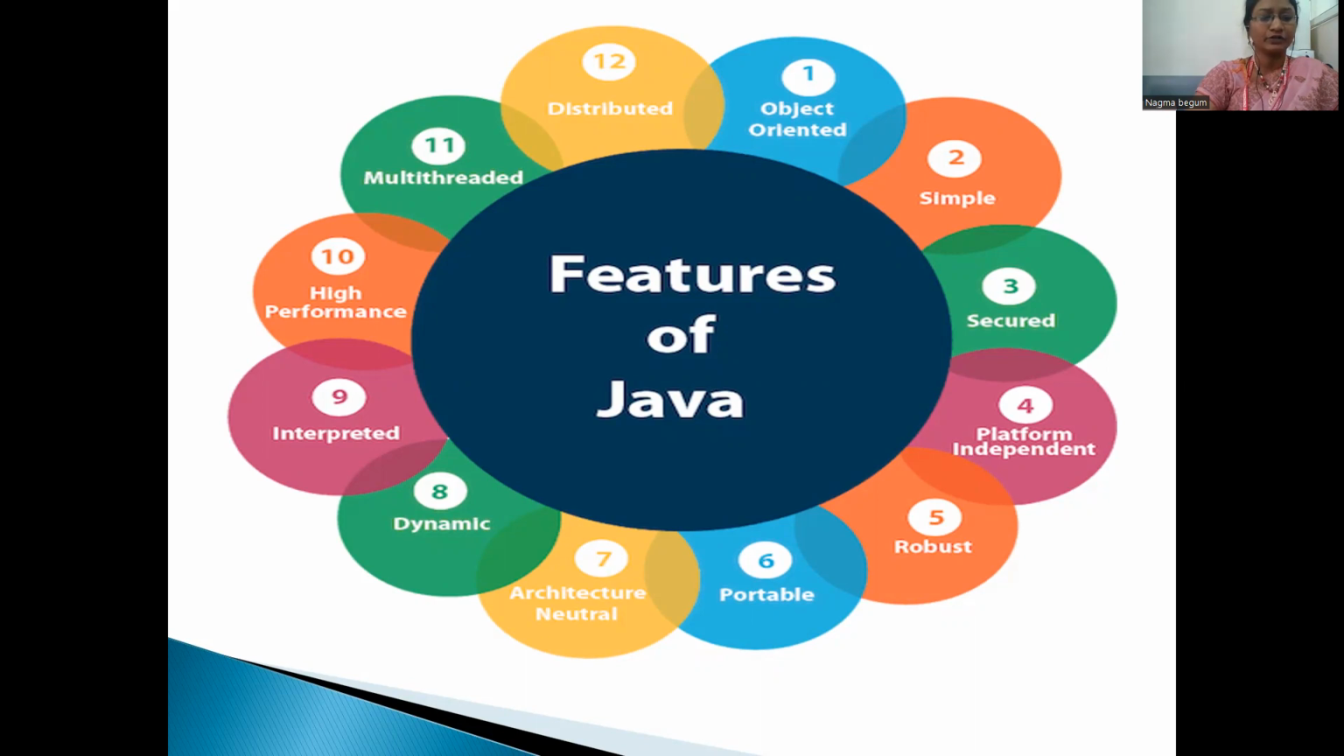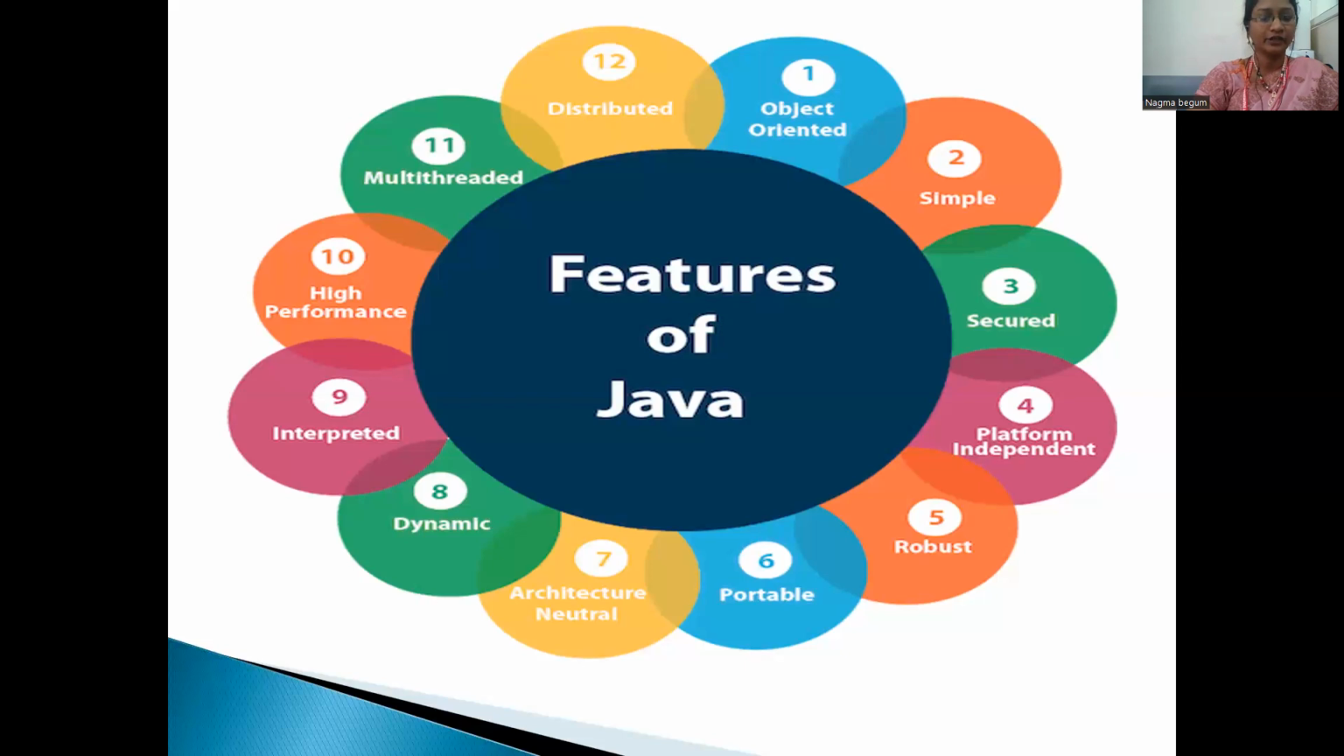Next, we'll discuss distributed. Java is distributed because it facilitates users to create distributed applications in Java. RMI and EJB are used for creating distributed applications. The features of Java let us access files by calling methods from a machine on the internet.